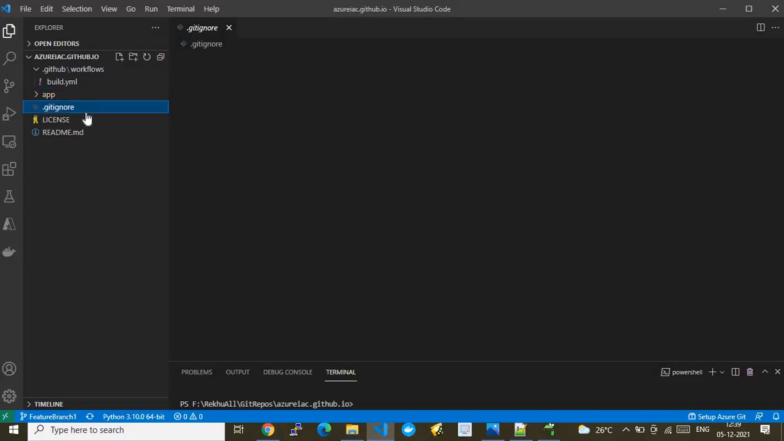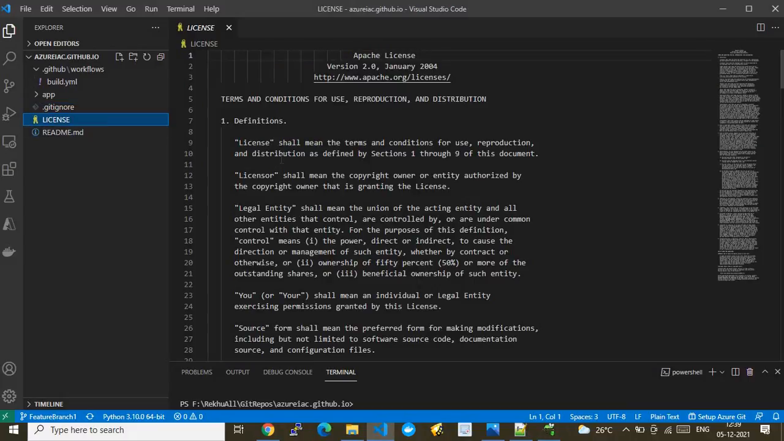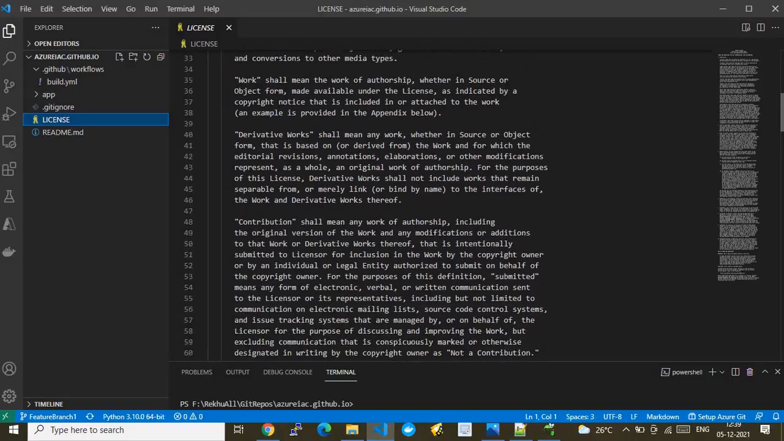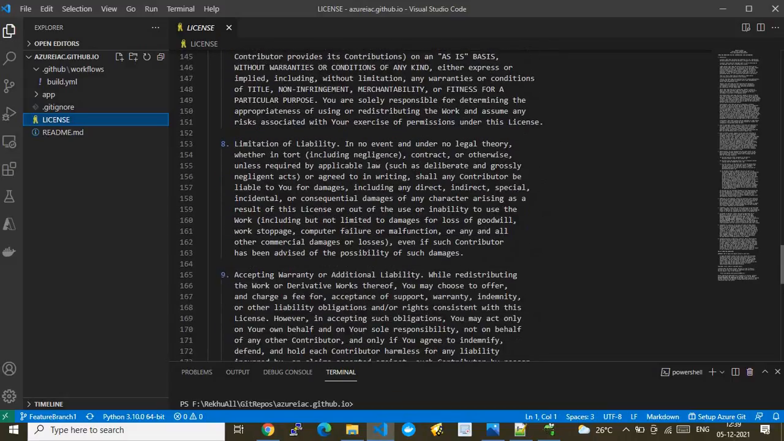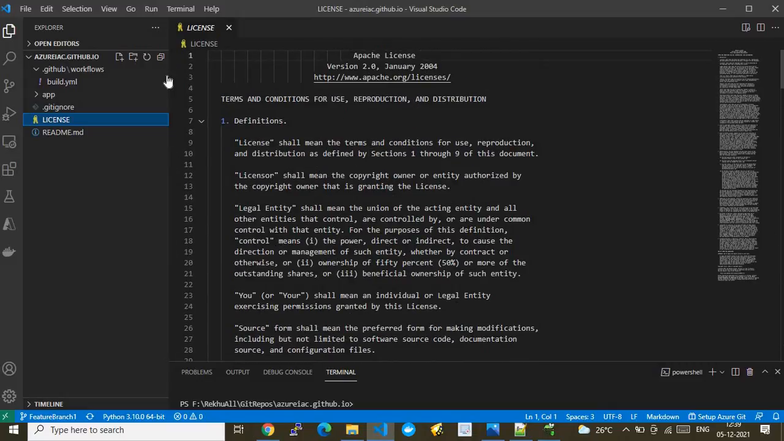And after that we have a .gitignore. This is a file which will tell GitHub to ignore certain extensions, certain files, folder structure, etc. Okay, you can just ignore it. This is a license file, which I have just taken from the internet. Since I have taken it from the internet, I have just kept it as it is. So you can keep this file as it is.